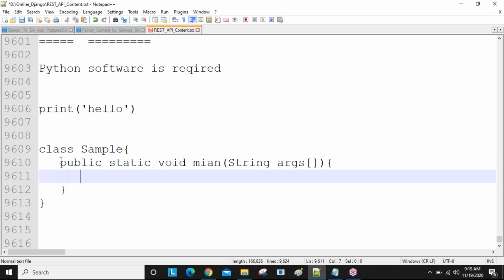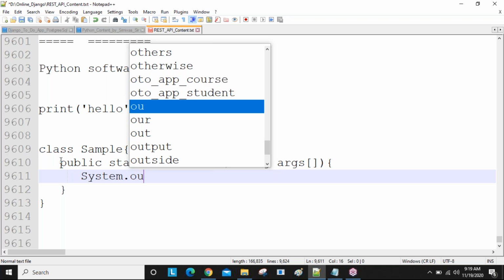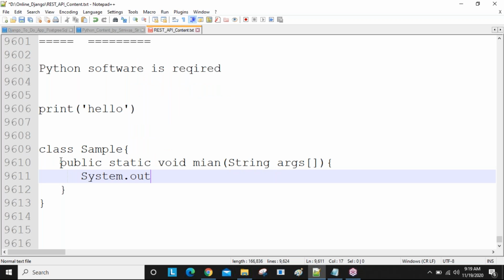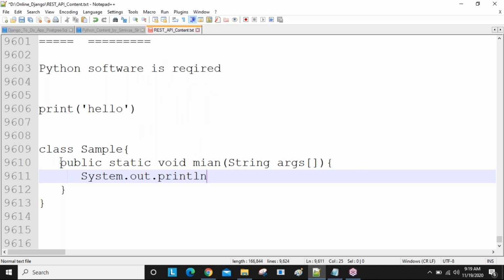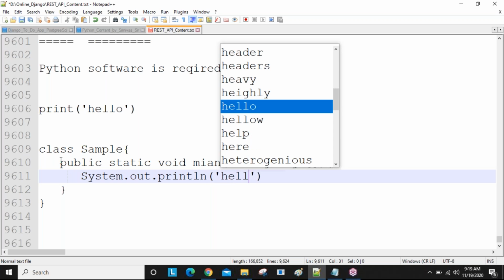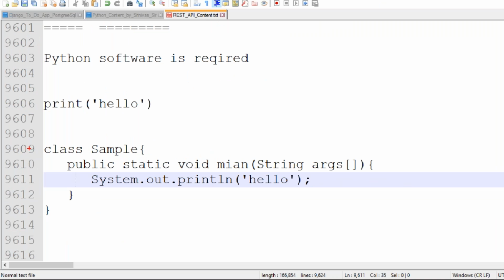Now inside this, System is a predefined class, System.out is a predefined object, and println is a predefined method. Here you are going to write your hello message, and a semicolon is also required. Clear this one?